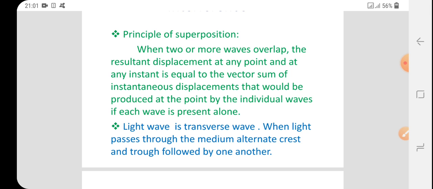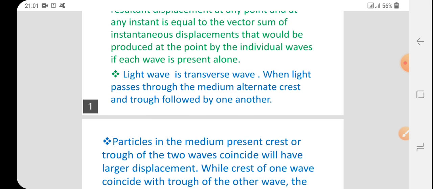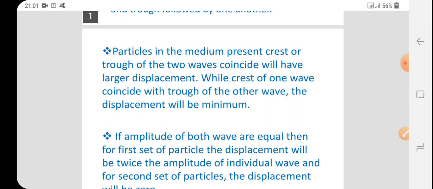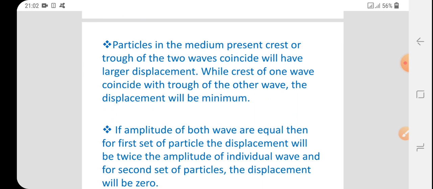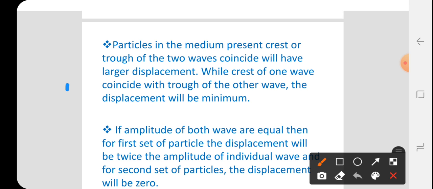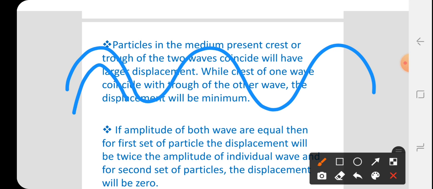We know that a light wave is a transverse wave. Therefore, when light passes through a medium, alternate crests and troughs follow one another. Suppose two waves cross each other, and at a particle in the medium the crests or troughs of the two waves coincide. That means the crest of one wave coincides with the crest of another wave, and the trough of one wave coincides with the trough of another wave.